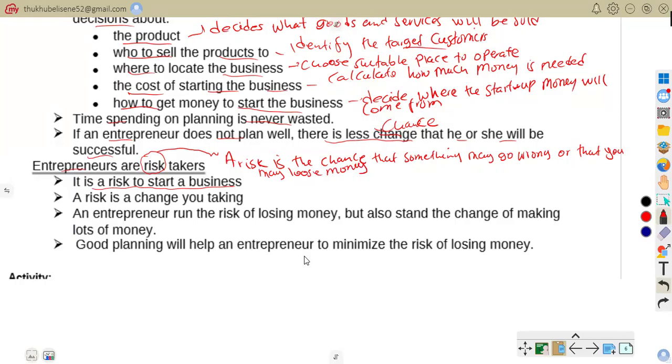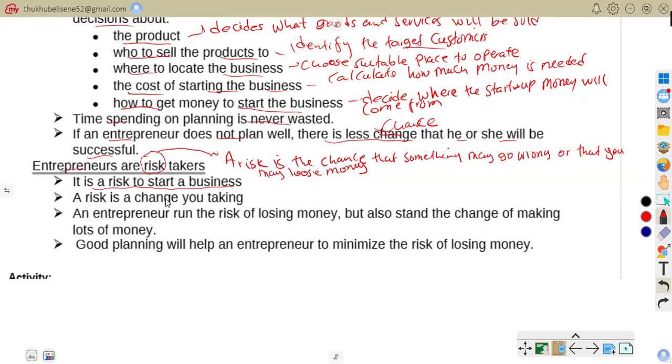For example, spending money to start a business without knowing if customers will buy the product. Entrepreneurial risk takers: it is a risk to start what? A business. Why is starting a business a risk? Entrepreneurs may lose money, like we have said. They may lose money if the business fails, but they can also make a lot of profit if it succeeds.